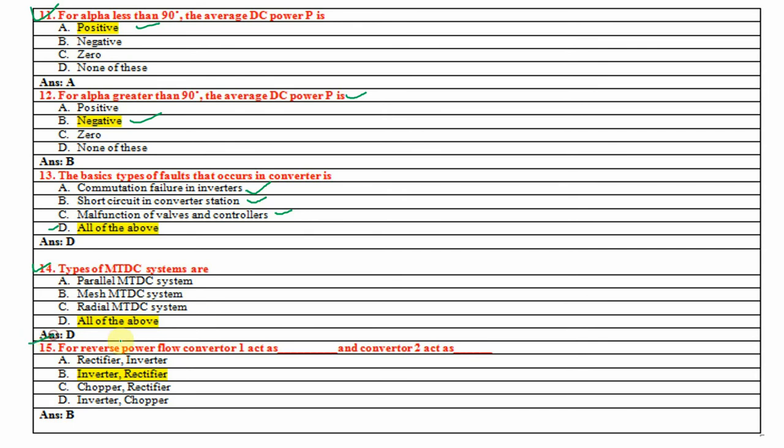Now next question. For reverse power flow, converter 1 acts as an inverter and converter 2 acts as a rectifier. Means opposite to our conventional HVDC system.